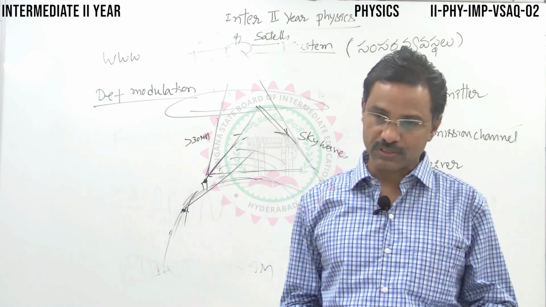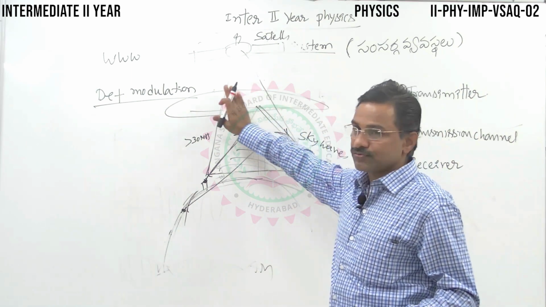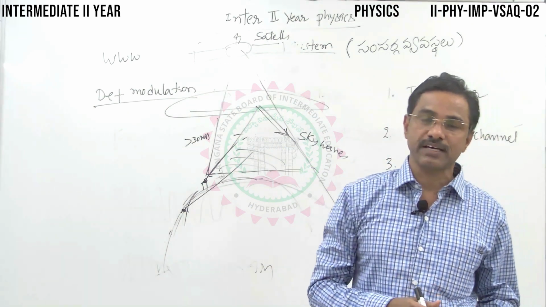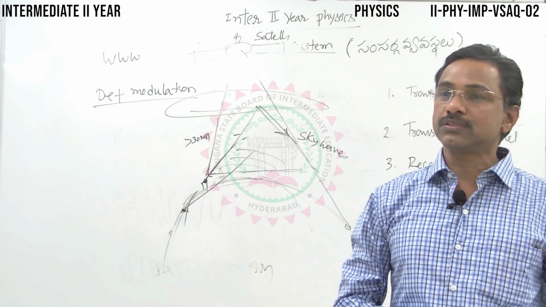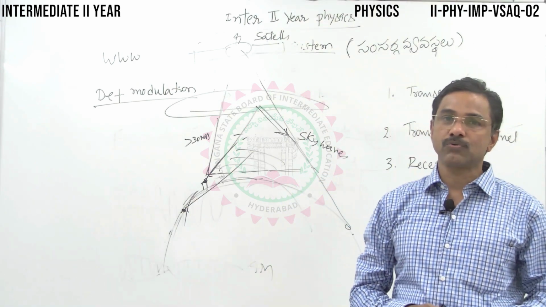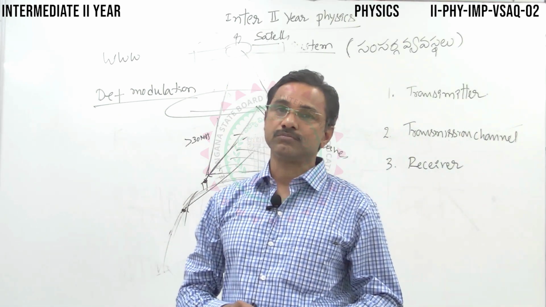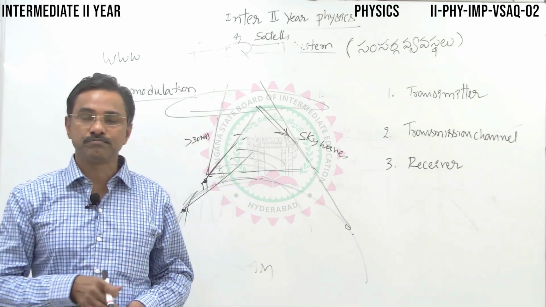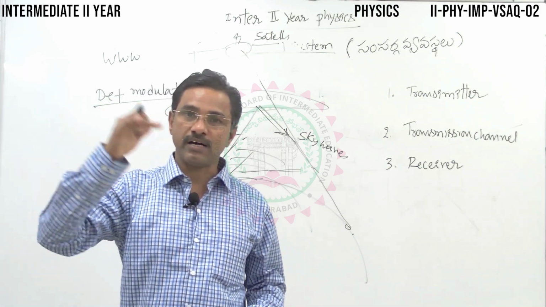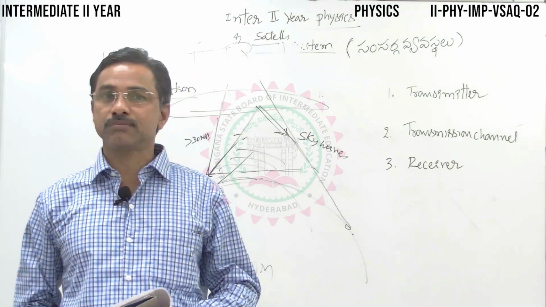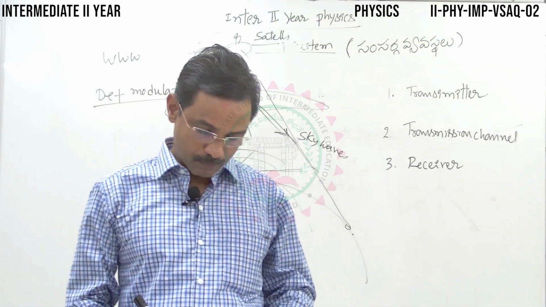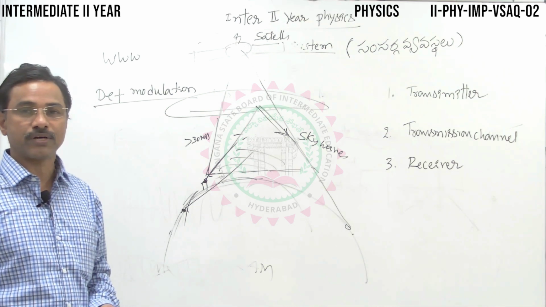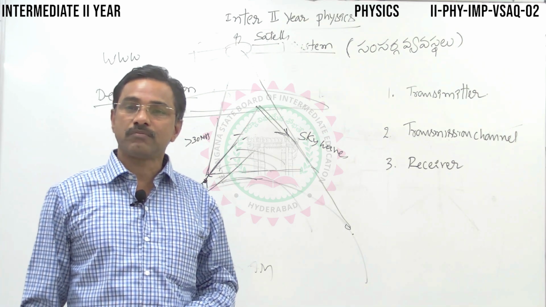So modulation means the process of combining, mixing up of low frequency signal with high frequency carrier wave to transmit over large distances. The technique, the method, the process involving the mixing up of low frequency signal with high frequency carrier wave in order to transmit over large distances is called modulation. So note down the process of combining. For IPE examination it is one of the important questions. Please make a note of it.